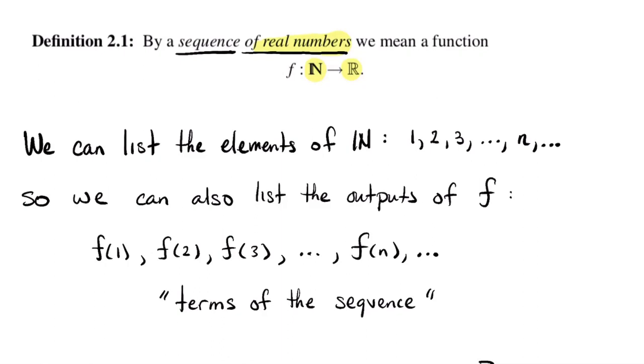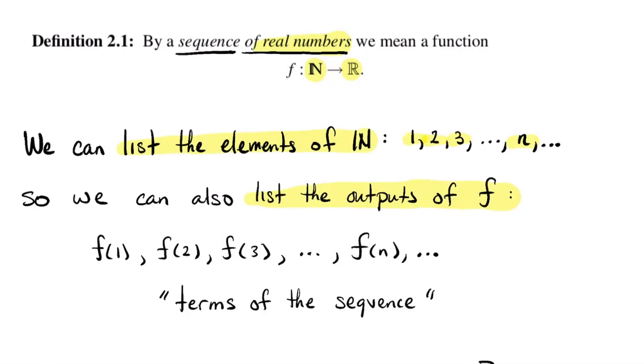All right. Because the natural numbers are a special set in the sense that we can list its elements, they're discretely spaced along the real line. So we have the natural numbers 1, 2, 3, and so on. So we can also list the outputs of this function. It's not true, say, for a function of a real variable. You cannot list the real numbers because they're a larger order of infinity. We'll speak about that a little more precisely in this course as well. But because we can list the input values, we can also list the output values.